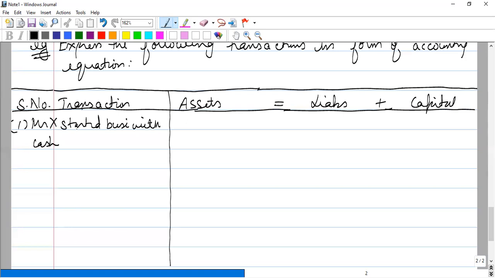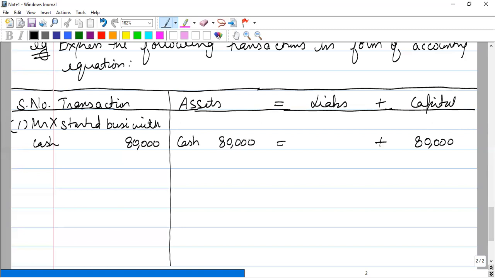Okay. If he will start the business with cash, let us say rupees 80,000, his capital will come in the business because, as previously I have said, capital investment in the business, the amount invested by the proprietor in the business, is called capital. Therefore, his capital will increase and his one asset, cash, will also come.